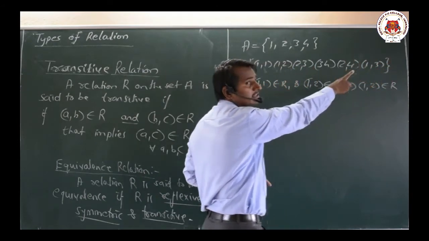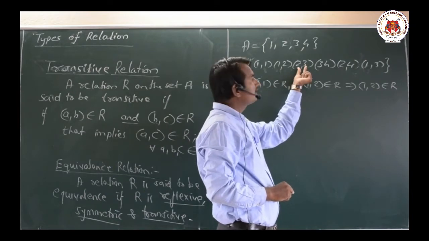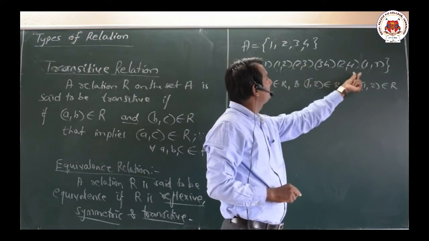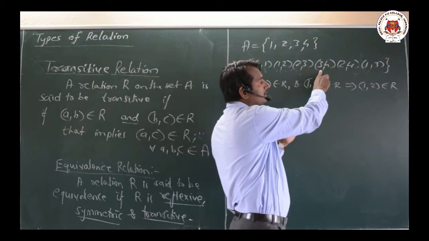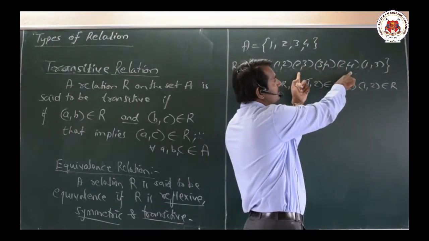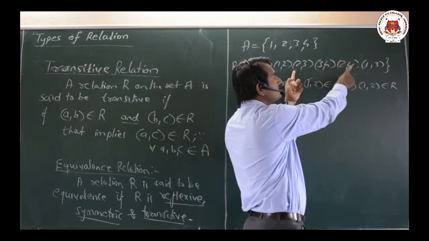Therefore it is transitive. Next, (2,3) is there. Now check whether anything starts with 3. (3,4) is there. (2,3) and (3,4) imply that (2,4) should also be there, and (2,4) is also there.